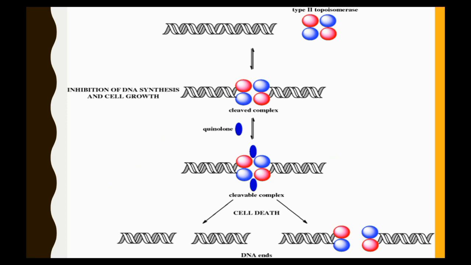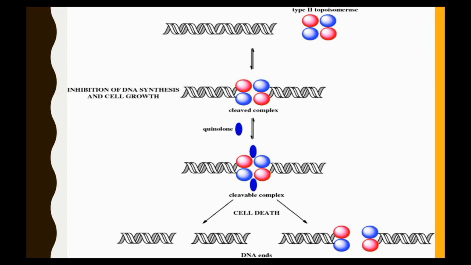If you go into the detail of this, this is a double-stranded DNA and topoisomerase structure. So how does the fluoroquinolone come and attack? During the replication process, topoisomerases or DNA gyrases attach to the DNA strands, and the quinolone compounds attack this topoisomerase structure.